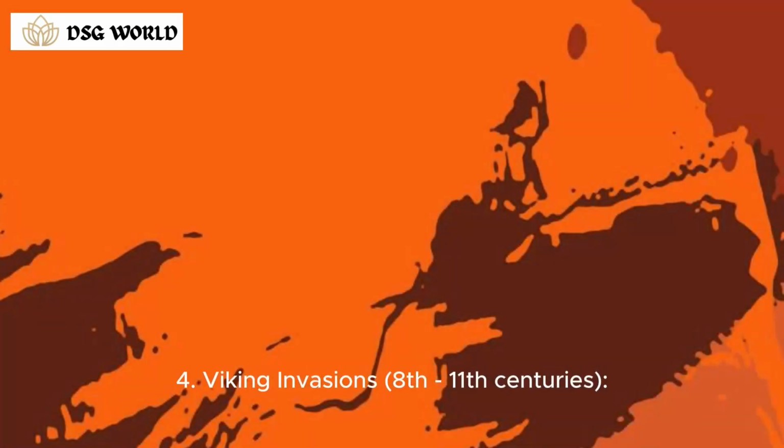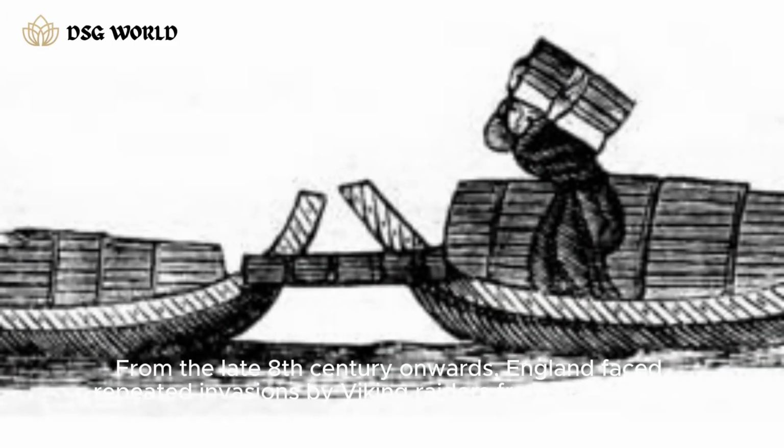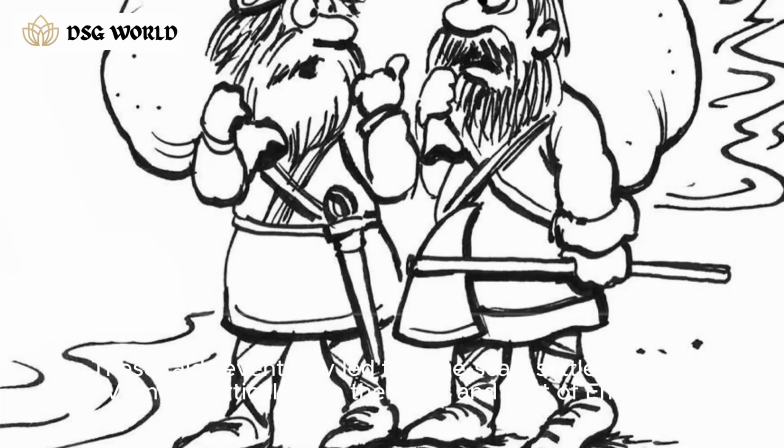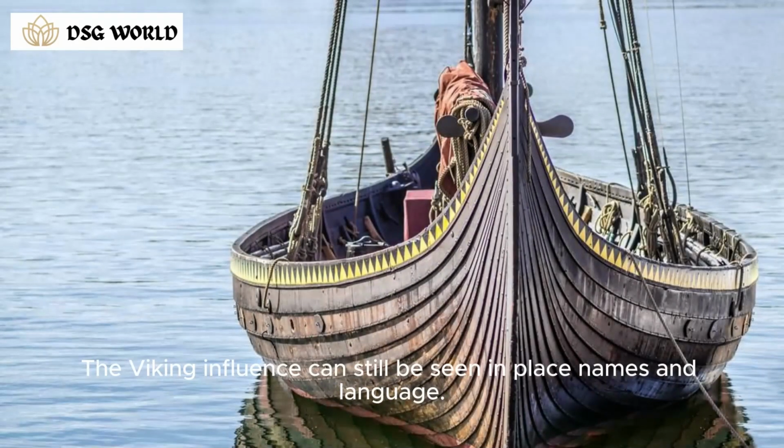4. Viking invasions, 8th to 11th centuries. From the late 8th century onwards, England faced repeated invasions by Viking raiders from Scandinavia. These raids eventually led to large-scale settlement by Vikings, particularly in the north and east of England. The Viking influence can still be seen in place names and language.